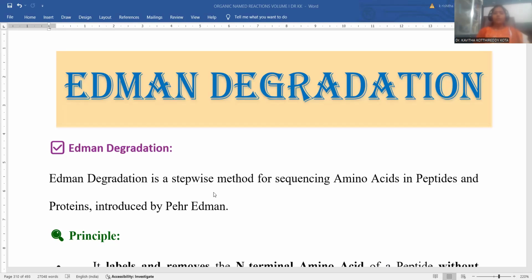Now the session is going to deal with the named organic reaction Edman degradation process. Edman degradation is part of organic named reactions.